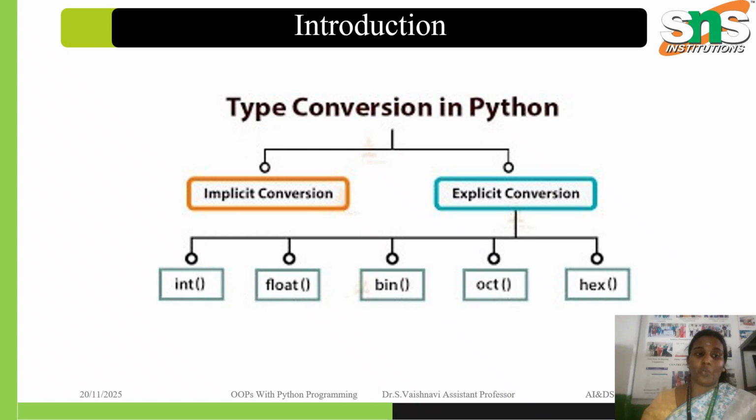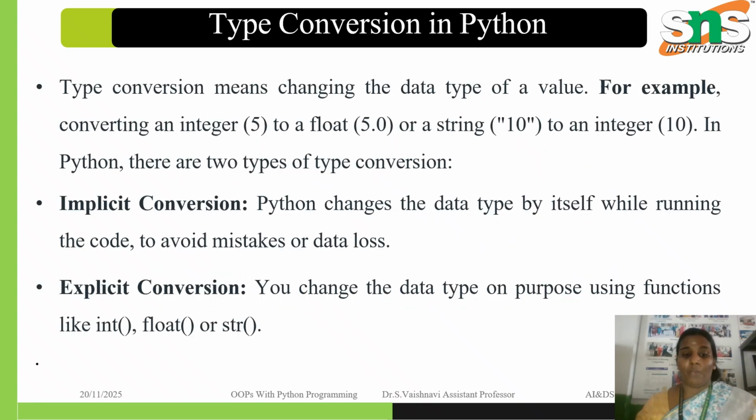We have two types of conversion: implicit conversion and explicit conversion. It includes int, float, bin, oct, and hexadecimal. In the next slide, implicit type conversion in Python converts a smaller data type into a larger data type to prevent data loss.